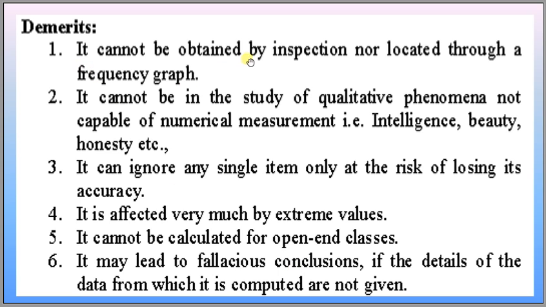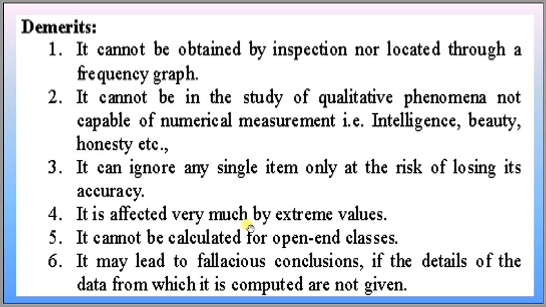Demerits: it cannot be obtained by inspection or located through a frequency graph. It cannot be used in the study of qualitative phenomena not capable of numerical measurement, like intelligence, beauty or honesty, because these are qualitative characteristics. One can ignore any single item only at the risk of losing accuracy.